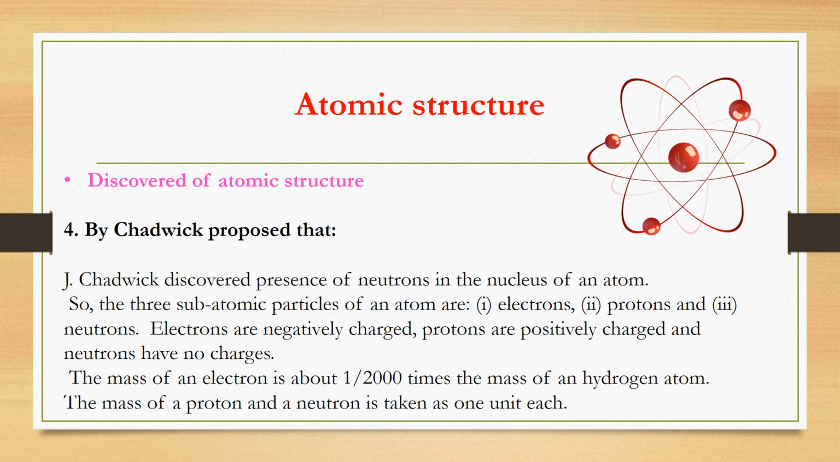Four, by Chadwick, proposed that J. Chadwick discovered the presence of neutrons in the nucleus of an atom. So, the three subatomic particles of an atom are: 1. Electrons, 2. Protons and 3. Neutrons. Electrons are negatively charged, protons are positively charged and neutrons have no charge. The mass of an electron is about 1/2000 times the mass of a hydrogen atom. The mass of a proton and a neutron is taken as 1 unit each.